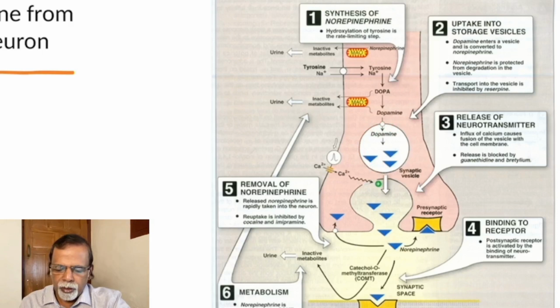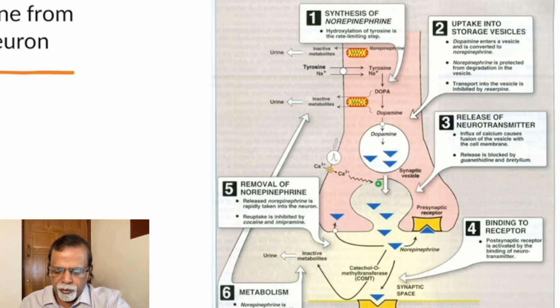Then the action potential comes, the synaptic vesicles will fuse with the membrane, neurotransmitters will be released. Some of them will act on the presynaptic receptor, others act on the postsynaptic receptor. So this will be an auto check, that is when the presynaptic alpha 2 receptors are activated, further release will be inhibited.